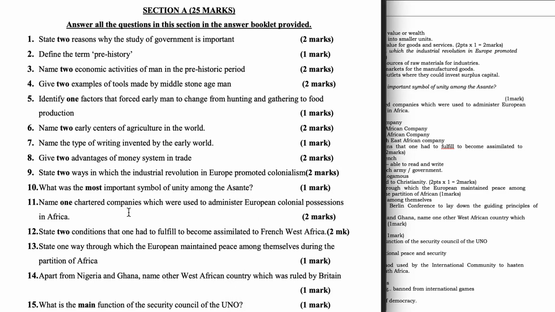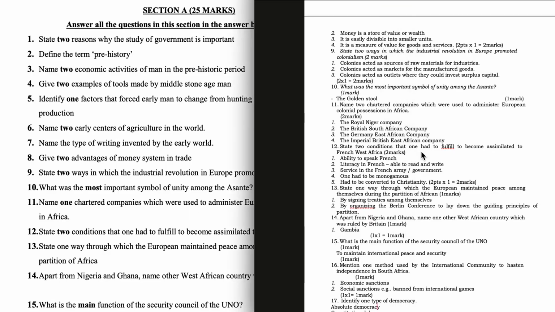Question 11. Name chartered companies which were used to administer European colonial possessions in Africa. The Royal Niger Company, the British South African Company, the German East African Company, the Imperial British East African Company. Question 12.